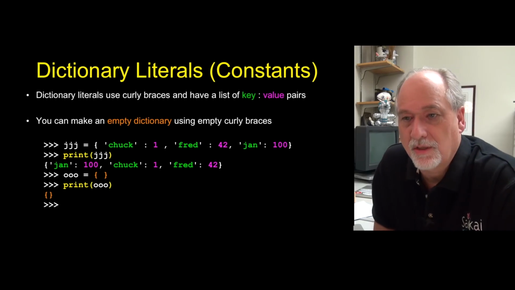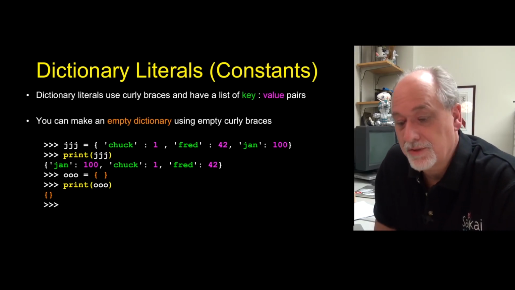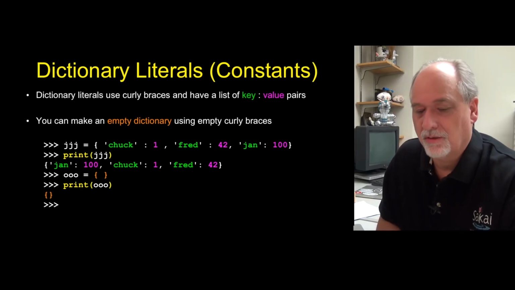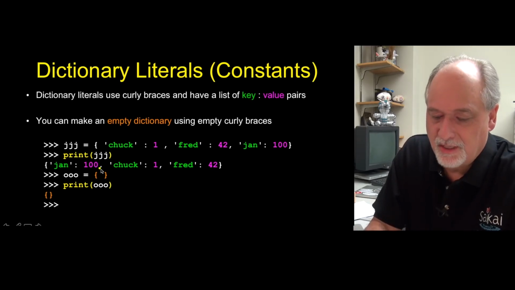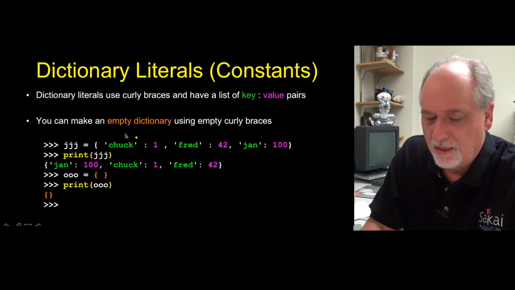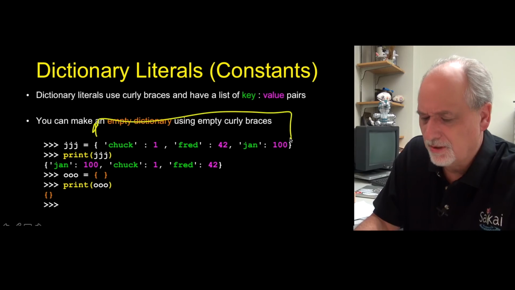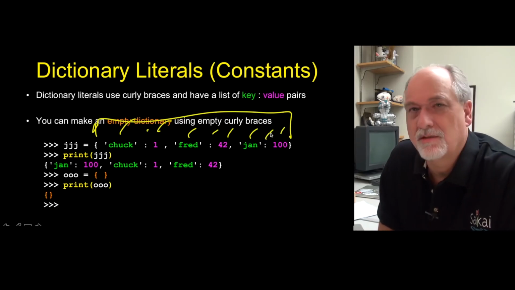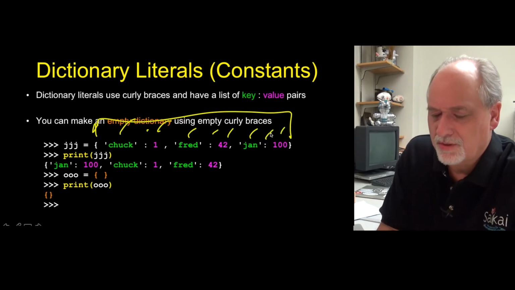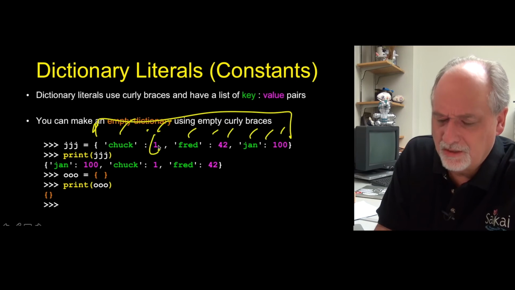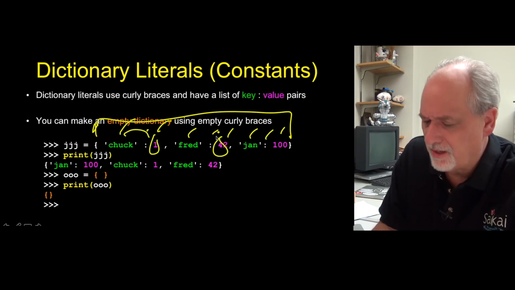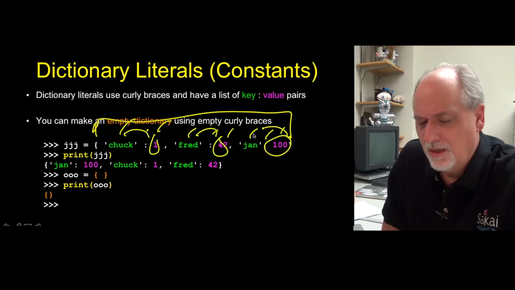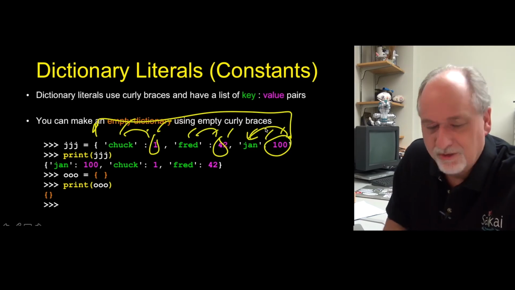Just like lists, we have dictionary literals. What's nice about dictionary literals is that they use the exact same syntax as the printout. It starts with a curly brace, ends with a curly brace, and has a series of key colon value, key colon value, key colon value. This is the associative array bit. We are associating 1 with the key Chuck. We are associating 42 with the key Fred. We're associating Jan and 100. Then we print it out, and it looks exactly the same.